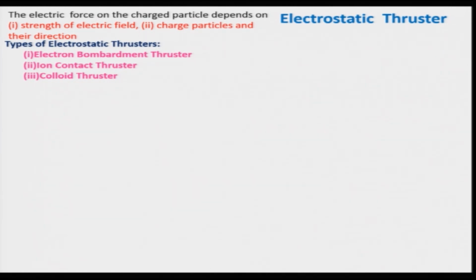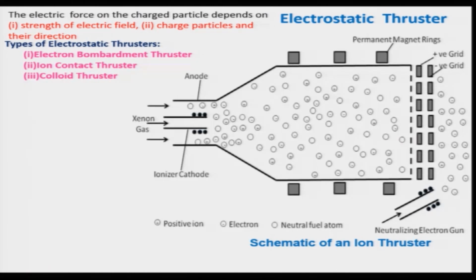So, we will be discussing basically ion thrusters, and let us look at its schematic which is shown here, and it is having 3 components.